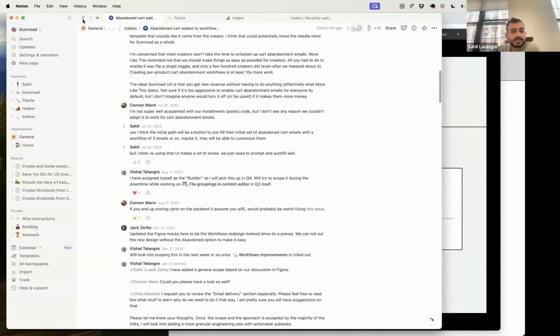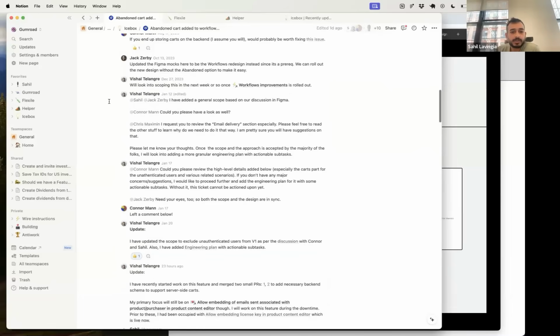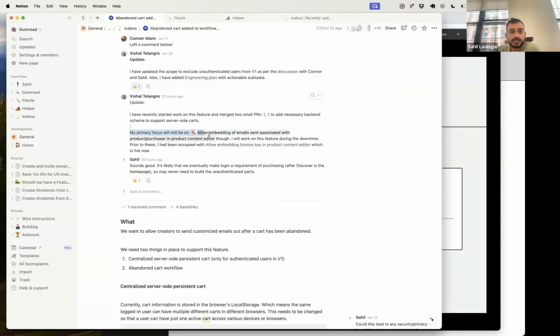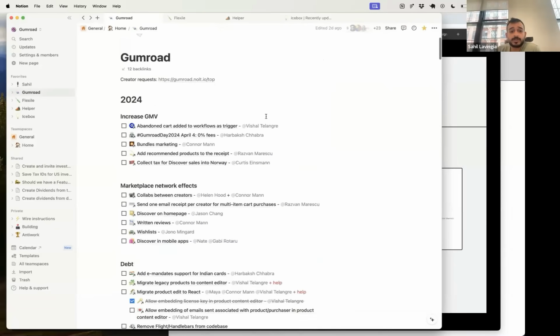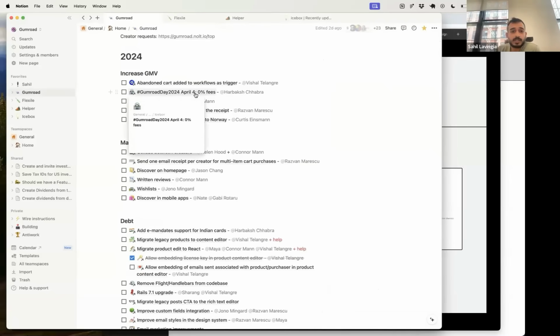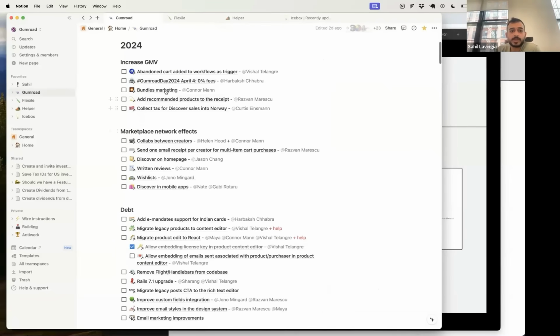But yeah, this is a good example of how we actually work. You can see some of the conversations we've had back and forth and how we split stuff up into 2 different tickets to make the shipments go smaller. All sorts of cool stuff. But we have a lot. This is all the stuff we want to do in 2024. Gumroad Day on April 4th is going to be awesome. We're going to make it a lot easier for you to market your newly created bundles and automate some of this stuff. That's going to go live soon.